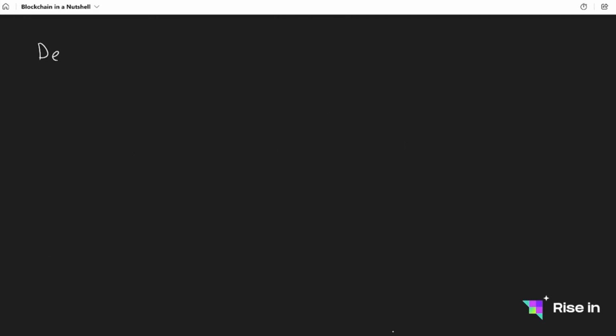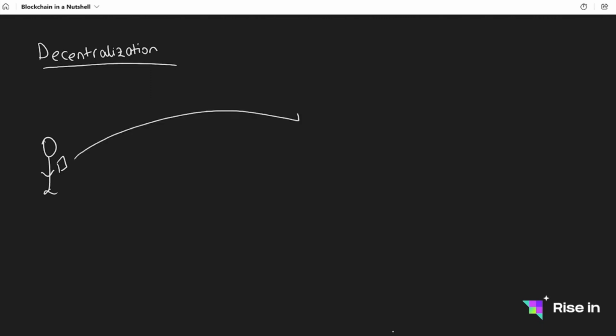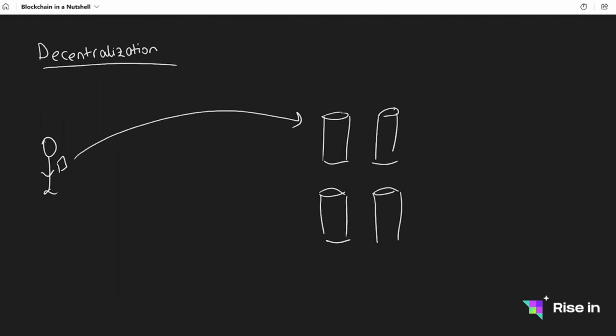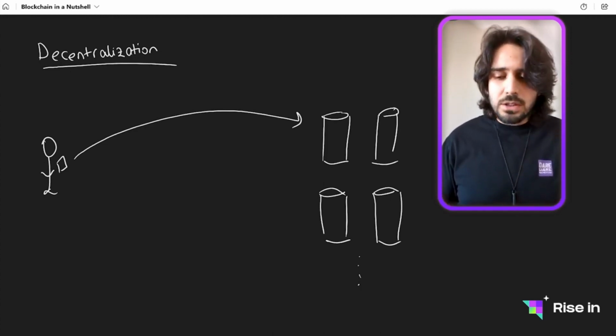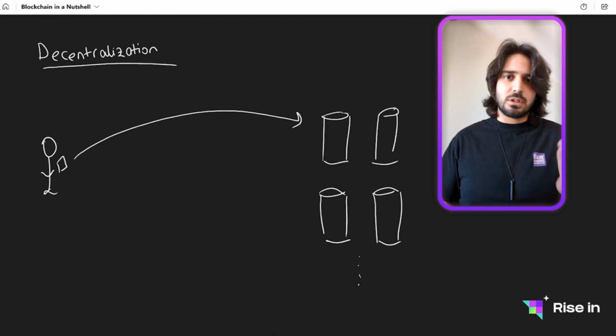Let's call this decentralization. In the decentralized version, here I'm the user. I've got my phone or PC, whatever we've got. We want to connect to the internet. This time, once connected to the internet, we don't connect to the closest server from any company. Instead, we have lots of servers. I'm going to draw a couple of them, but for big blockchains, there can be thousands or millions. We call them nodes in general. We call them blockchain nodes, but they are basically the servers that we used in our previous example.